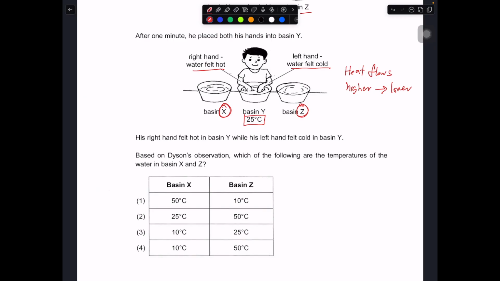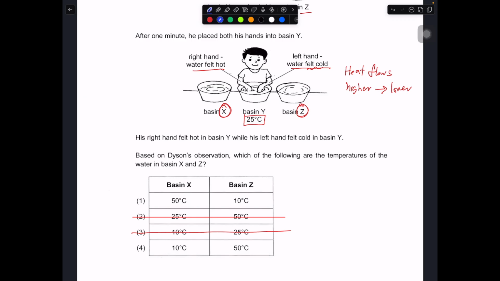If you feel hot or cold, there is heat flow, so it cannot be at the same temperature. So 25 must be out. You are only left with 50 in X and 10 in Z, or 10 in X and 50 in Z. So you are down to 2 options. Which one is the hot water, and which one is the cold water?